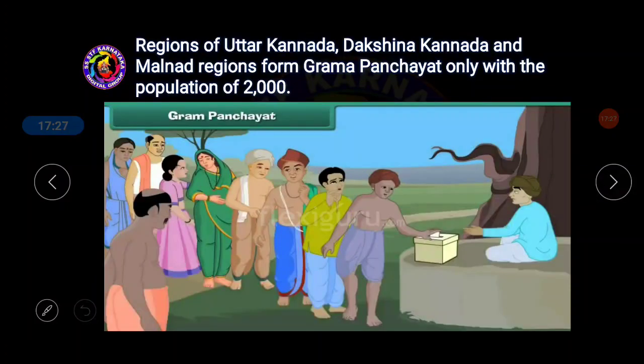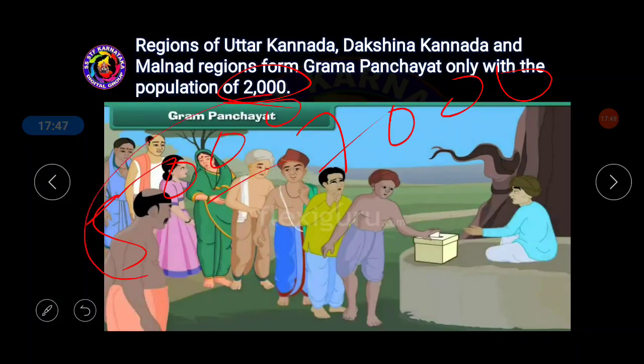Next one, the regions of Uttar Kannada, Dakshina Kannada and Malnad will form the Grama Panchayat only with a population of 2,000. But actually, what we know is that one Grama Panchayat can be created for a population of maximum 7,000 and not less than 5,000. So the minimum population should be 5,000, and the maximum population should be 7,000. For this population, one Gram Panchayat is created.